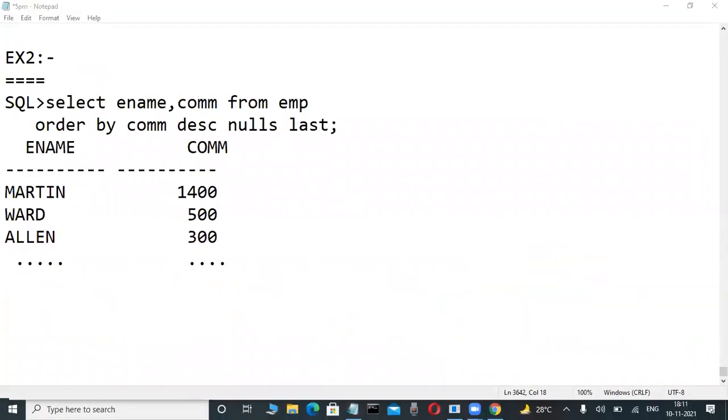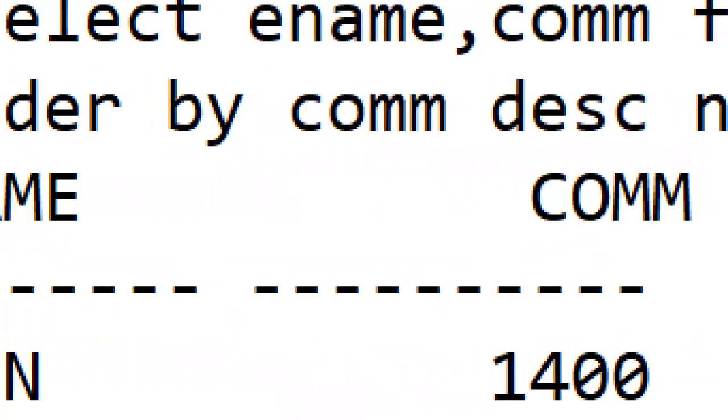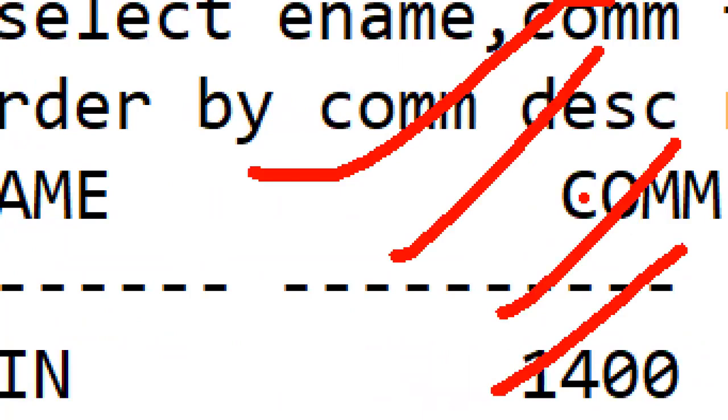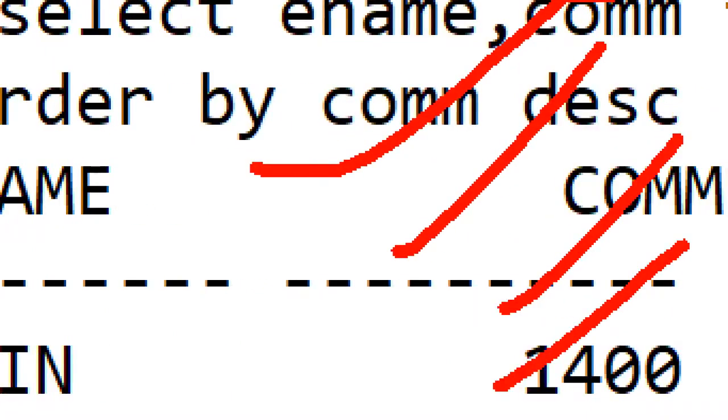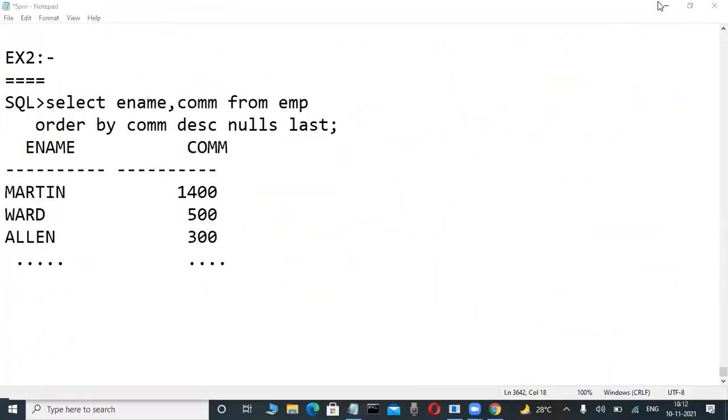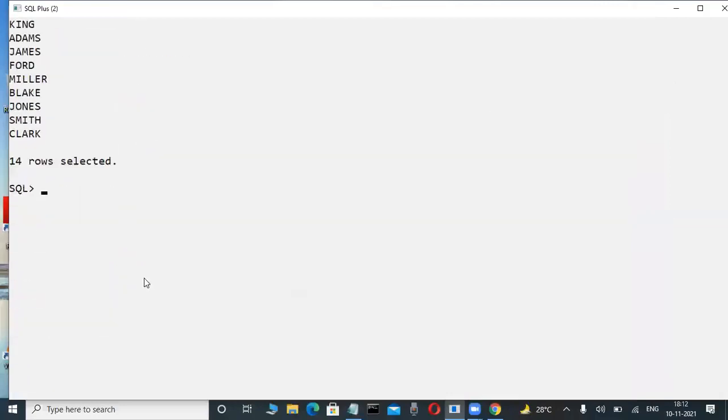Possible or not? Possible. Same like the interviewer asking: can we use more than one column in an order by clause? Possible? Possible. But how will it be executed? Totally different. This is difficult. We can also use more than one column within an order by clause, but execution is totally different. So now observe here, how interesting. Now you understand.